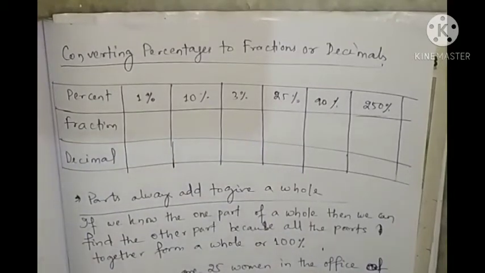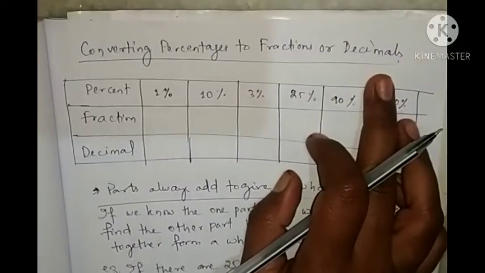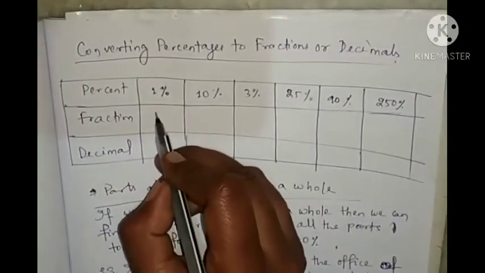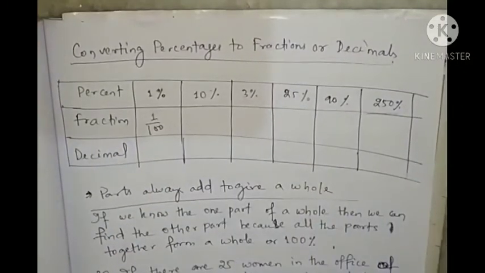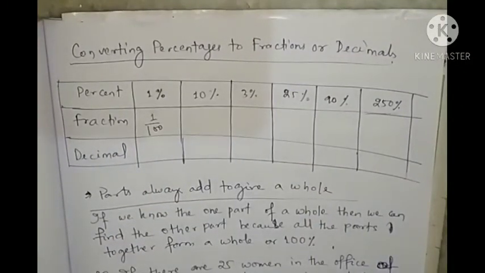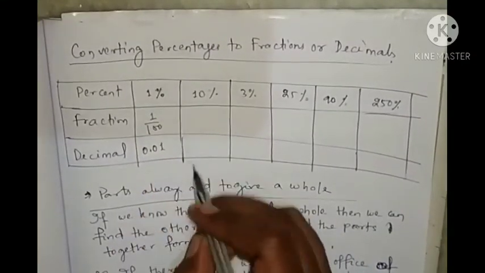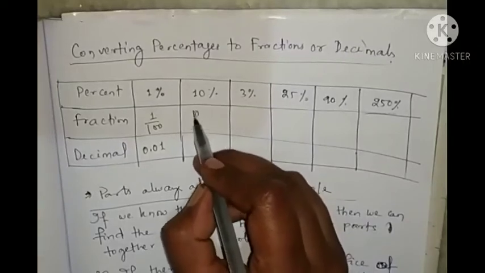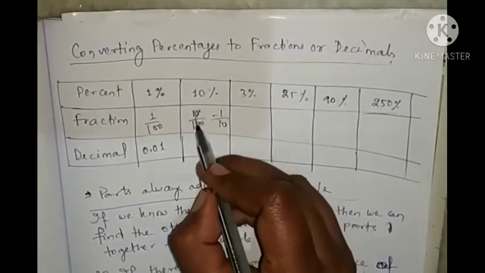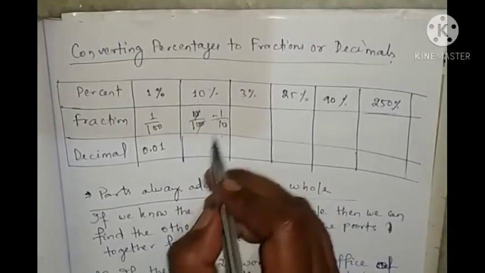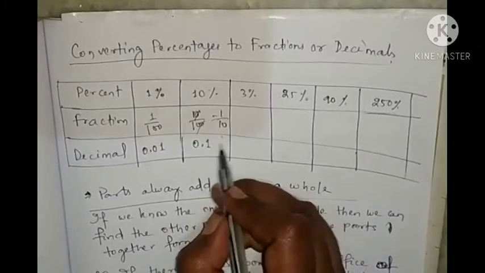Okay. Look here, converting percentage to fractions or decimals. Here 1% is given. You will write in fraction 1 by 100. Next you can write in decimal 0.01. Then 10% is what? 10 by 100, or you can write it as 1 by 10. The 0 will cut, so 1 by 10. This one you can write as 0.1 or 0.10.